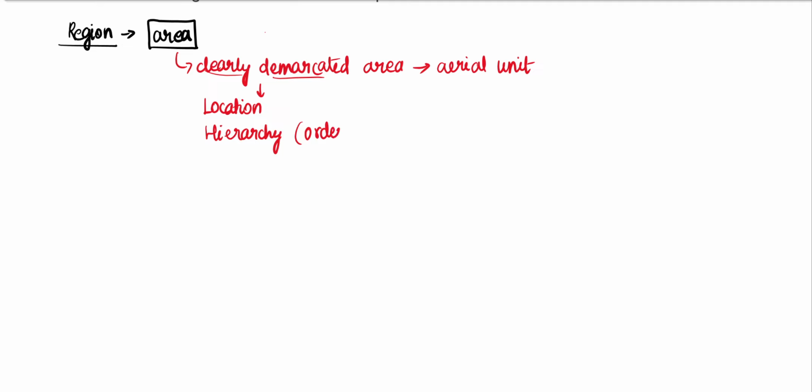It has an order. We have the nation, that is the country. Then we go to the states, districts. So when we look at a certain district, we have to tell that this district is located in this state, right? When we look at a specific metropolitan area, we have to mention that it is located in a particular state and this state is in a particular nation. So an area must have hierarchy.